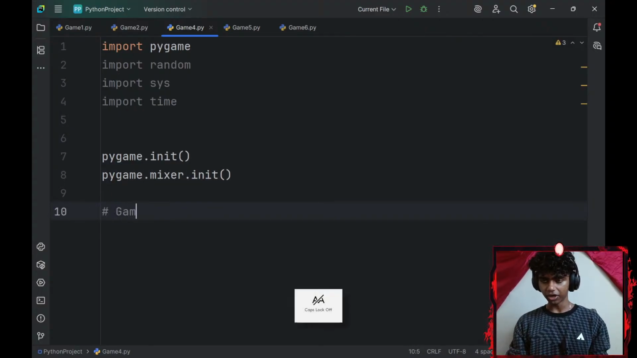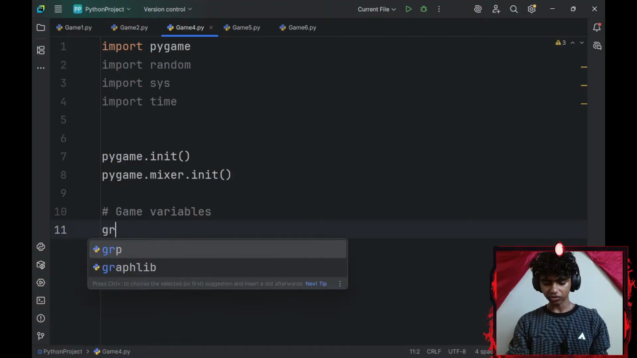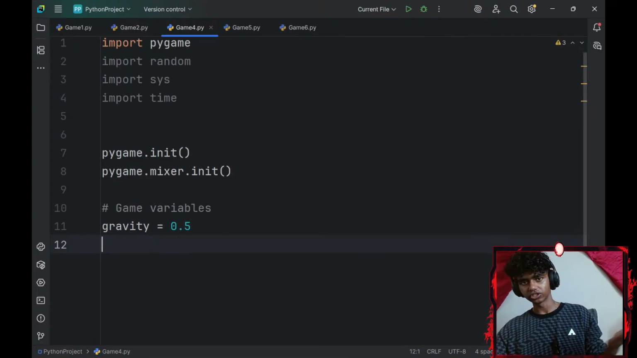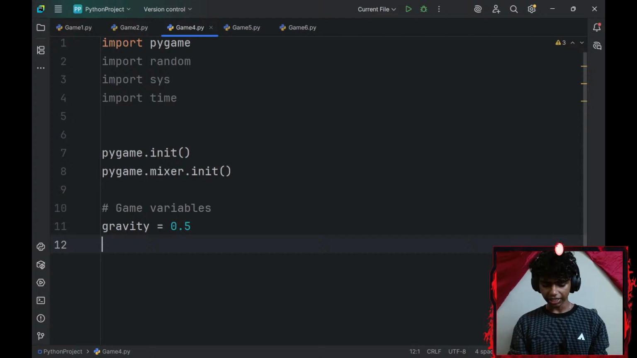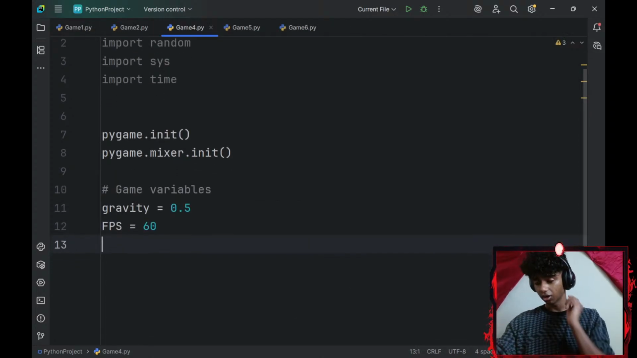Then let's see. I will need a few game variables. So let me create a comment that says game variables. Okay, what game variables do I need? I would need a gravity variable. I'll set that equal to 0.5. Gravity is basically the force that's going to pull my player downwards. And then I'll need an FPS variable. I'll set that to be 60 for now. Honestly, these are the only variables that I can think of.